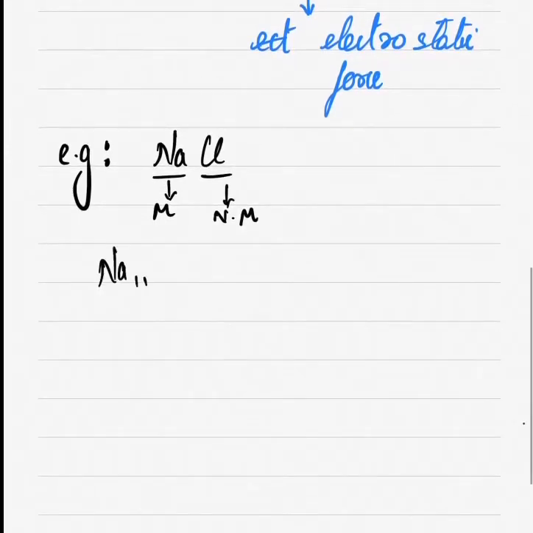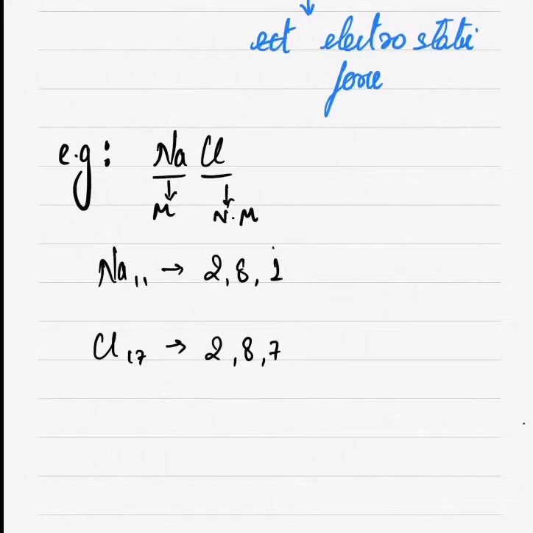Like sodium, atomic number of sodium is 11, so configuration is 2, 8 and 1. And for chlorine its atomic number is 17, configuration is 2, 8 and 7. See, now what will happen here is the sodium will give its one electron to chlorine because sodium wants to get a stable noble gas configuration. So by attaining this 2, 8 configuration, sodium will become stable.